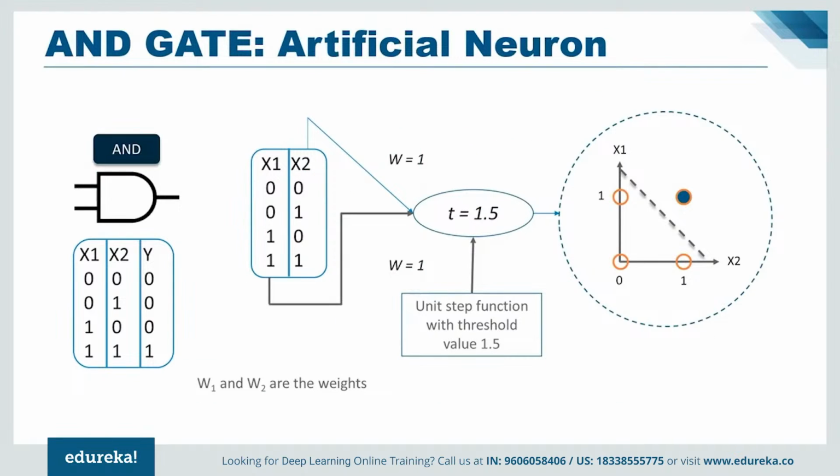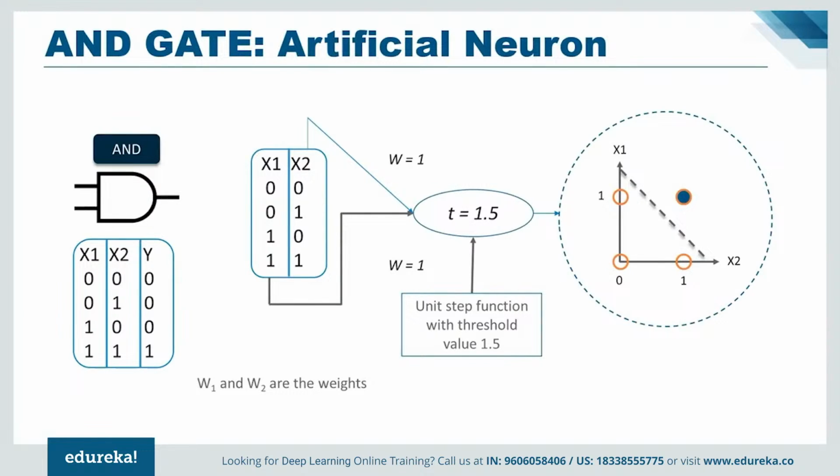You might be familiar with AND gates. I will be using this as an example to explain how a perceptron works as a linear classifier. As you know, an AND gate produces an output of 1 if both the inputs are 1, and 0 in all the other cases. Therefore, a perceptron can be used as a separator or decision line that divides the input sets of an AND gate into two classes. Class 1: inputs having output 0, which lie below the decision line, and the second class: inputs having output 1, which lie above the decision line or separator. The diagram here shows this idea of classifying the inputs of an AND gate using a perceptron.